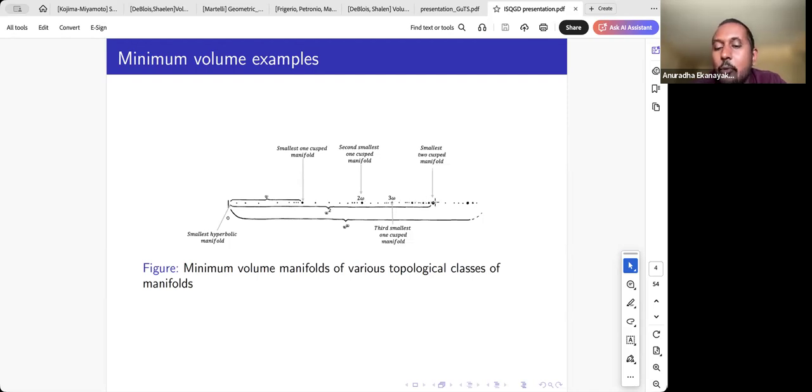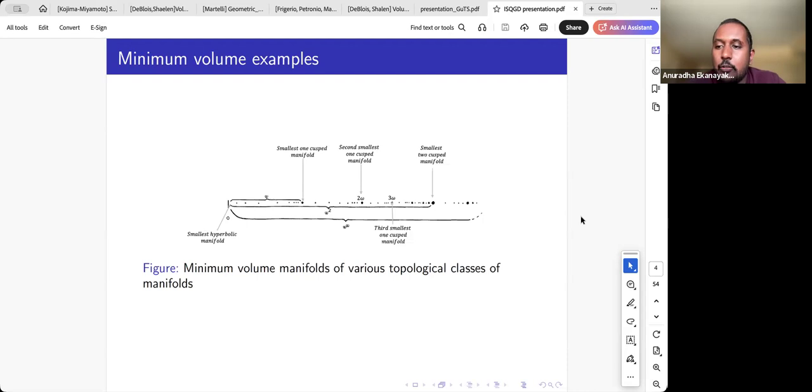And then we run into limit points of limit points. So the first limit point of limit points will be the volume of the smallest two cusp manifold. So Thurston showed there's this nice structure when it comes to hyperbolic volumes, and it implies the existence of all these small volume examples in different topological classes. So that naturally started a program to identify what these things are. Thurston's result, I think, was published in the 70s. Since then, people have been trying to identify what these minimum volume examples are.